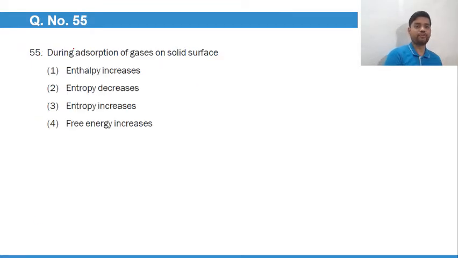54. During adsorption of gases on solid surface, enthalpy increases, entropy decreases, entropy increases, and free energy increases. Out of all these, we'll go with option number 4. This is the right answer because during adsorption of gas, enthalpy does not increase, it decreases. That means energy is released. Entropy decreases because the randomness decreases. So that will be the best answer for question number 55.